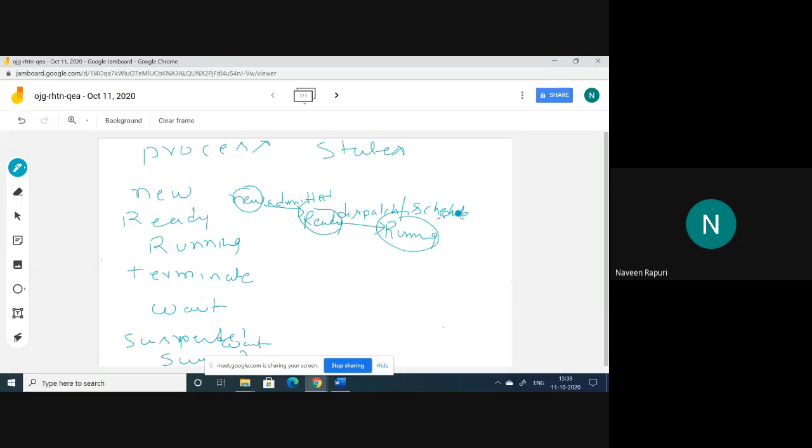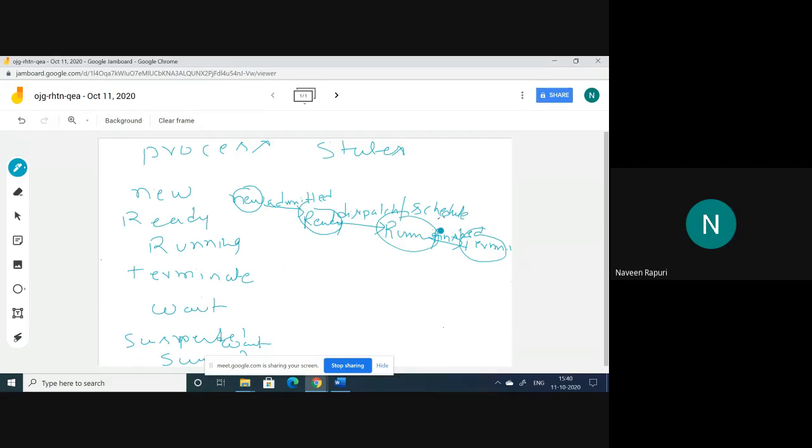It is moved to the running state. Running state means the presently executing process is placed at the running state. After completion of the running, it is moved to the last state, that is called terminate. So terminate means the execution is finished.